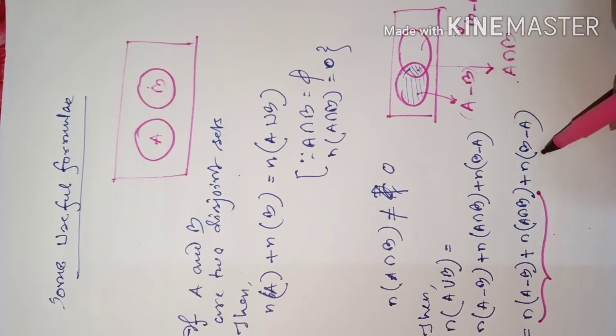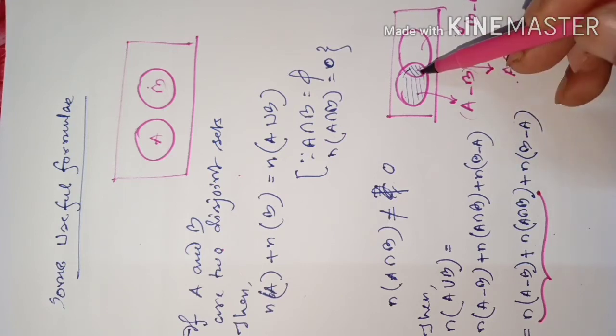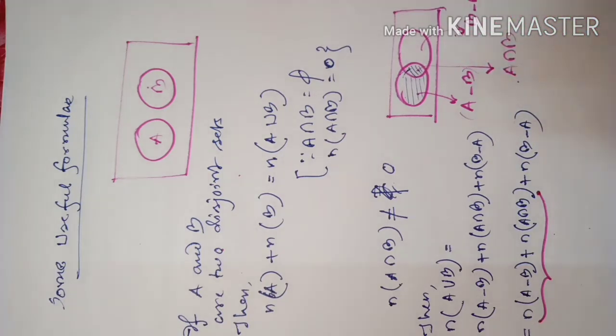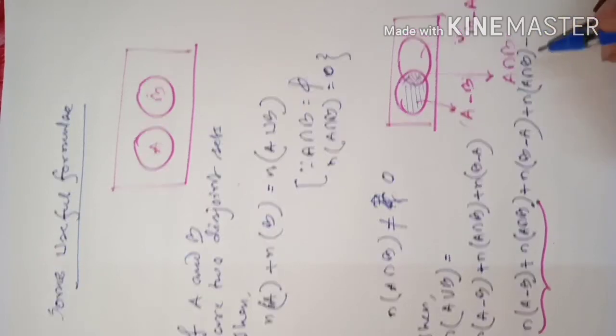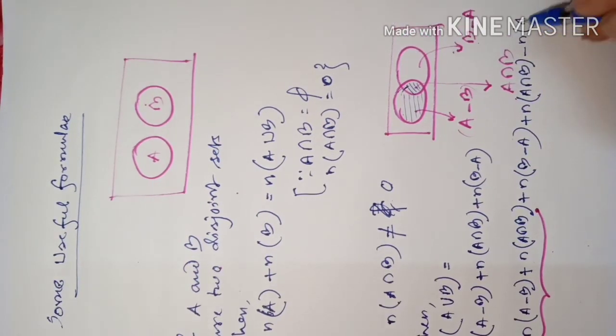So B minus A is already there. With that, suppose I add the number of elements of A intersection B, and also I subtract the number of elements of A intersection B to balance the whole thing.